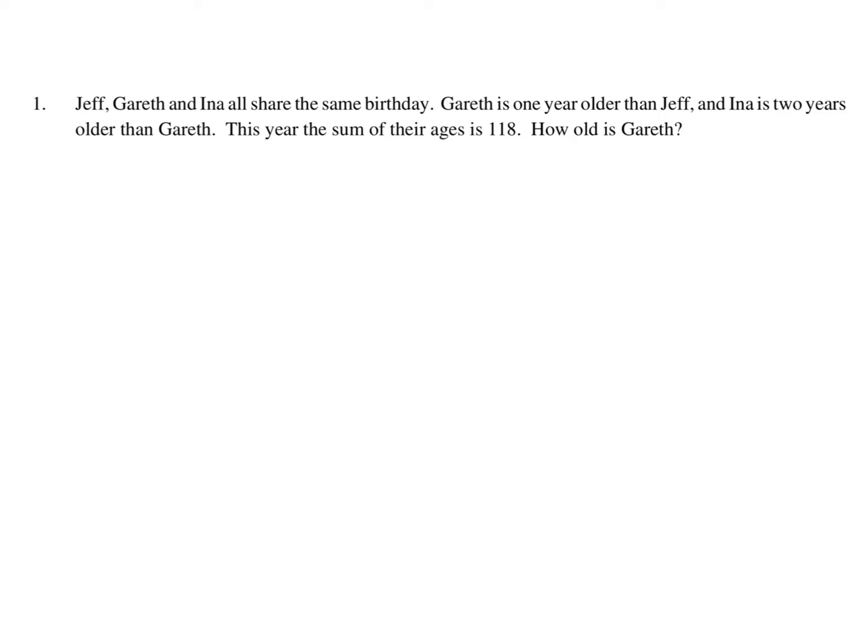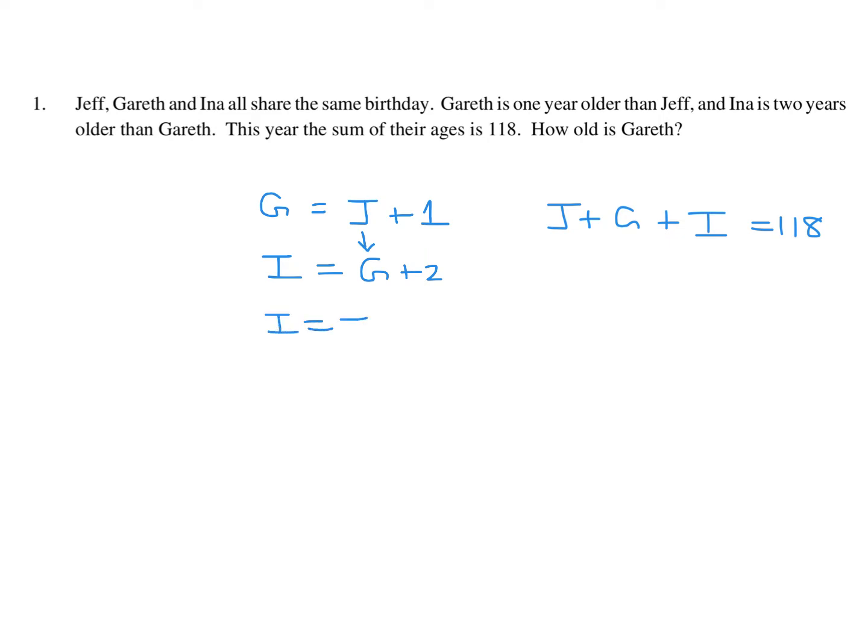How old is Gareth? Based entirely on the question stem, G for Gareth is J plus 1, J for Jeff. I for Ina is G plus 2, and the sum, G plus J plus I, is 118. So we just have to work with these equations now. I'll substitute G is J plus 1 there, so I becomes J plus 1 plus 2, so I is equal to J plus 3. And then now we have everything in terms of J.